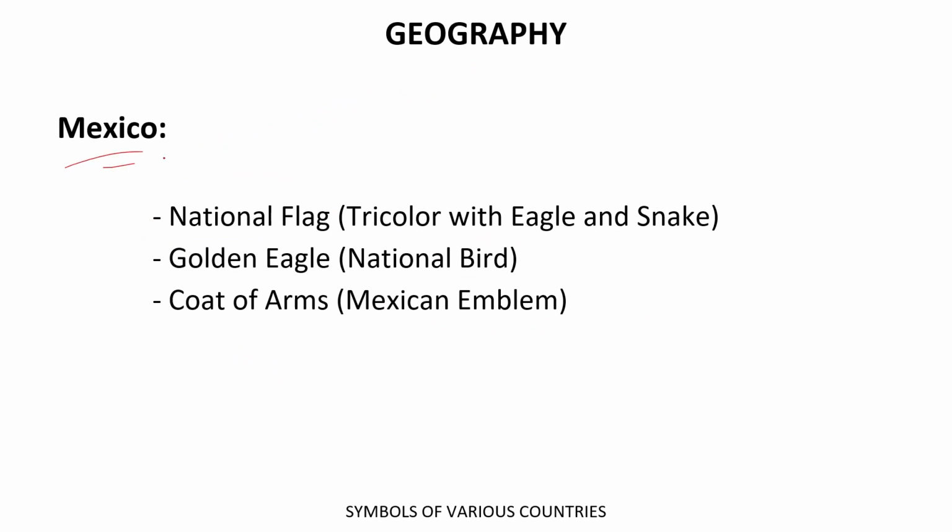After this, we have Mexico. The national flag of Mexico is also the tricolor.